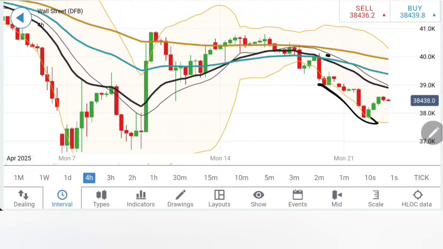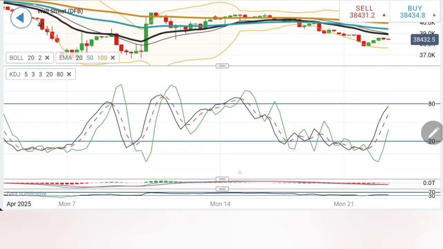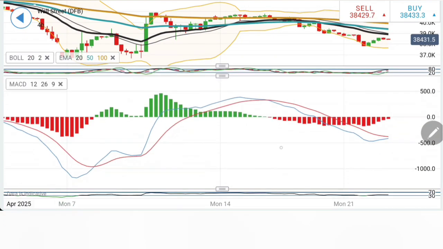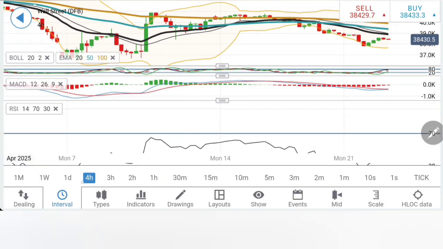The observation is simple. On the upside, it is very, very important for it to break first 38,500, and then 38,600 zone. If this is taken, stay bullish for 38,710, 840, 39,000, 39,200, and then in fact 39,500 should be there. Let's wait for this to happen. Right now, it is not showing such a strength. Stochastic rising, MACD bearish trying to converge, RSI flat.